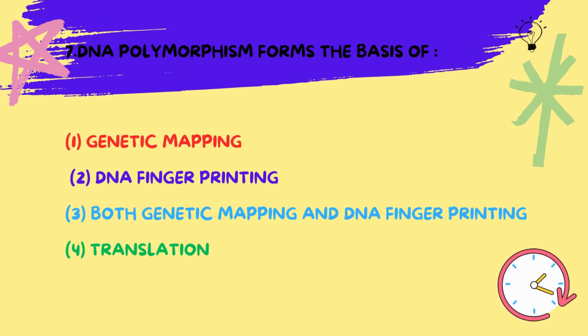Polymorphisms are variations in DNA sequence that occur among individuals within a population. These variations can be used to create detailed genetic maps that help scientists locate genes associated with specific traits or disease. Additionally, DNA polymorphisms are crucial in DNA fingerprinting, a technique used in forensic science and paternity testing to identify individuals based on their unique genetic makeup. Therefore, the correct answer is C or 3, both genetic mapping and DNA fingerprinting.